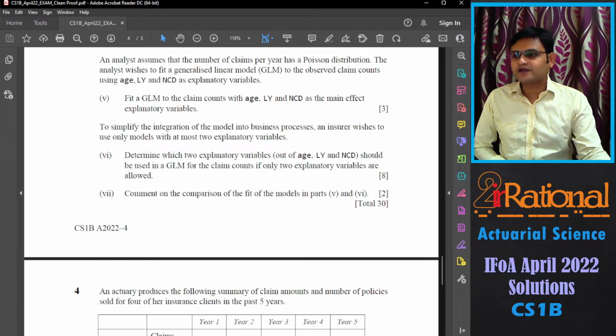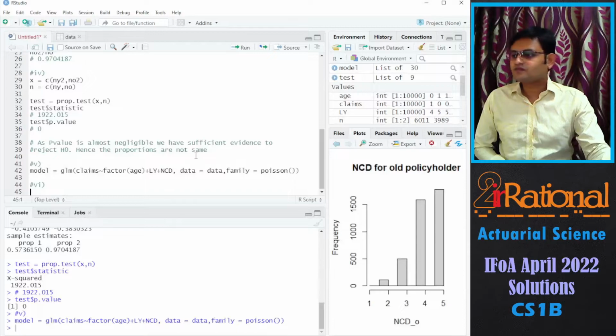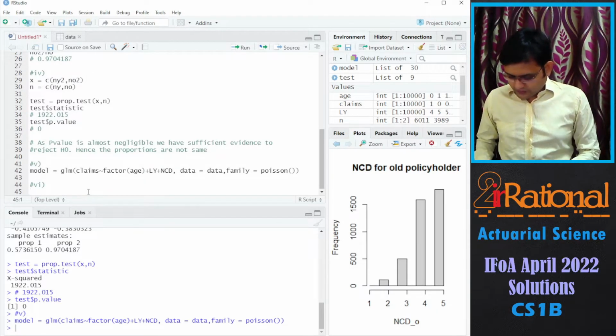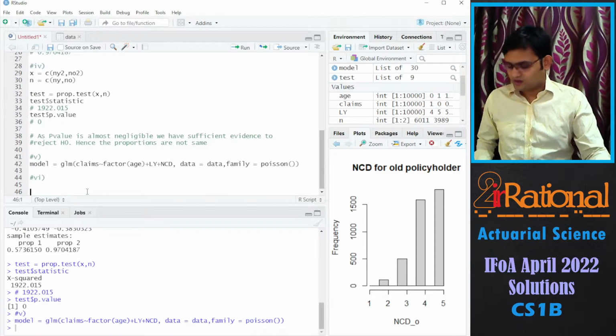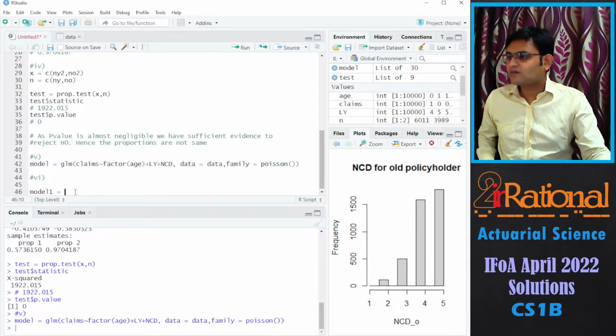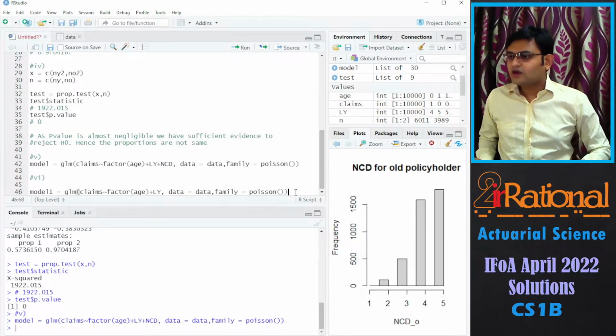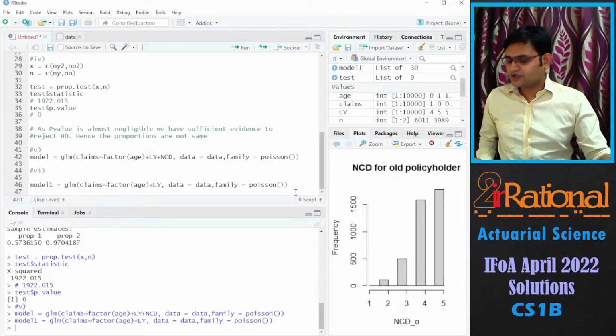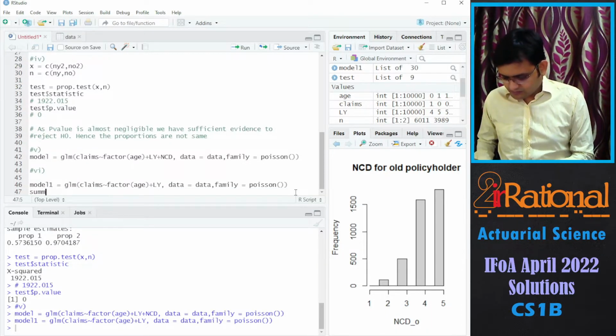To simplify the integration of the model into business process, an insurer wishes to use only models with at most 2 explanatory variables. So determine which 2 explanatory variables out of age, LY and NCD should be used in a GLM for claim counts if only two explanatory variables are allowed. So here what we'll do is we'll create three models. And for comparison, we will be using the AIC number.